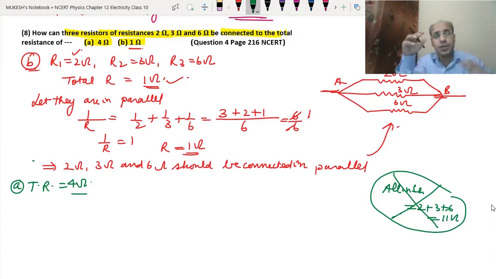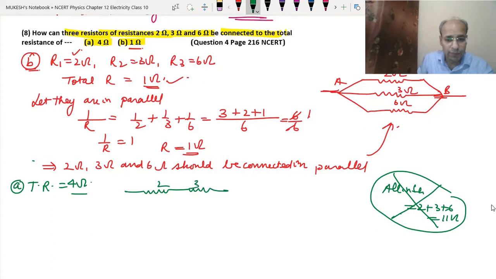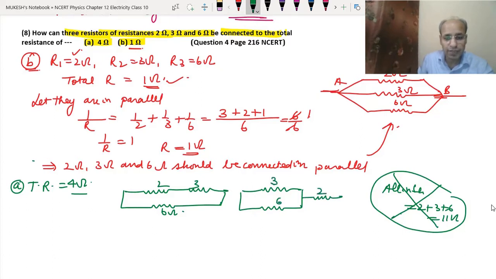So that means there should be some kind of mixed combination where one or two are connected in series or parallel, or one or two are connected in parallel then in series. So this kind of arrangement can be there. Okay. So if we see that, we can have different arrangements for this. Like 2, 3, 6. One arrangement we can have like this type. Like this is 3, this is 6, this is 2. One arrangement we can have like this, 2, 6 and 3.